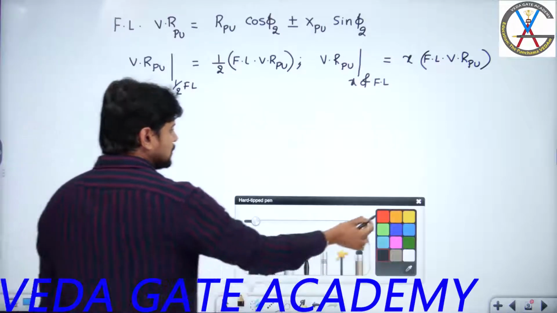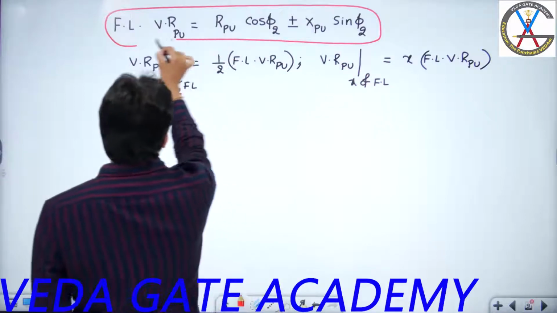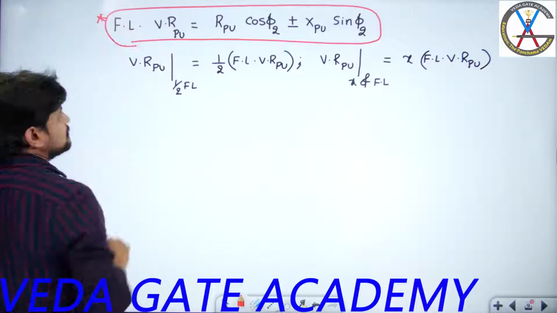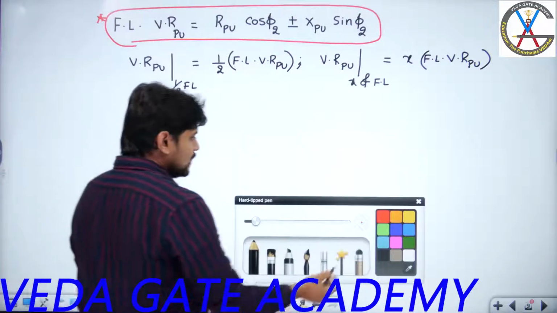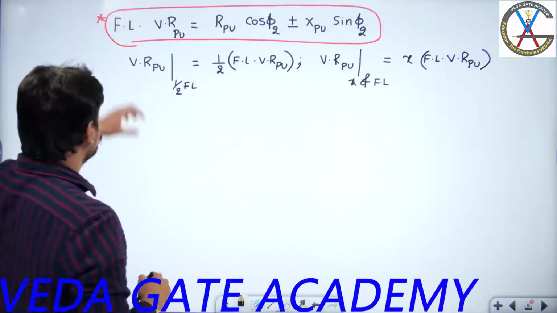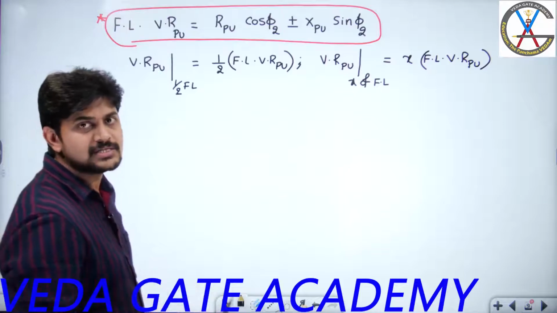So this is how we can get other generalized expressions. This is the main formula you have to remember. Full load per unit voltage regulation will be equal to R per unit cos phi 2 plus or minus X per unit sin phi 2. Now if I multiply the left hand side and right hand side with 100, full load voltage regulation per unit value into 100 will give you percentage.